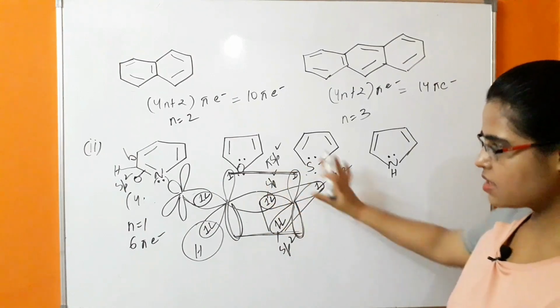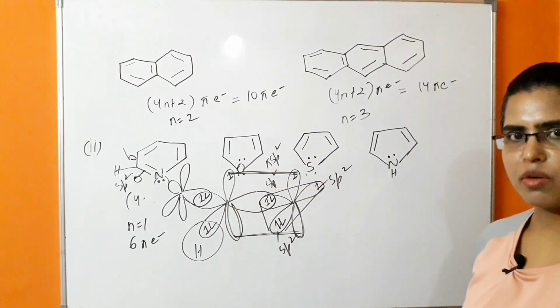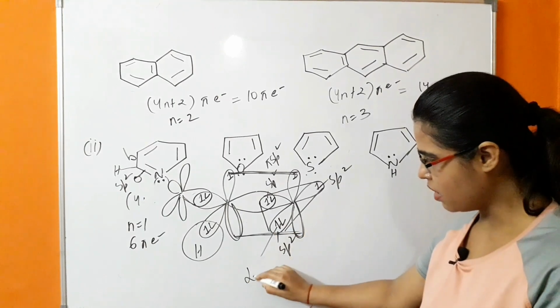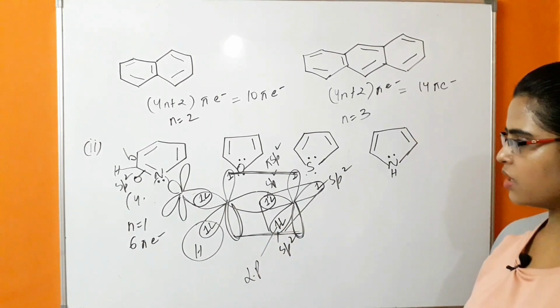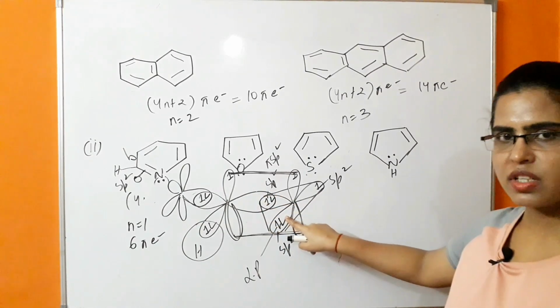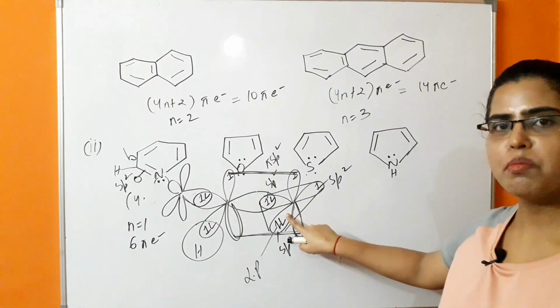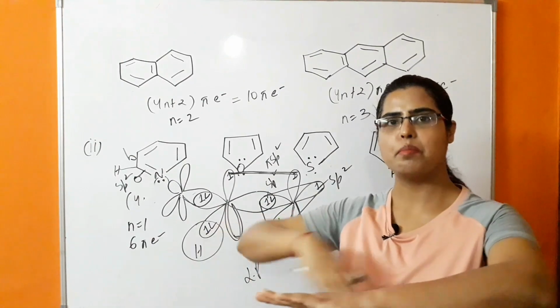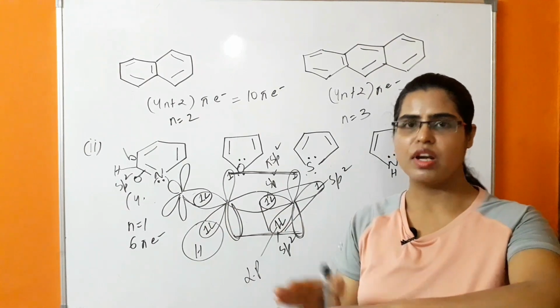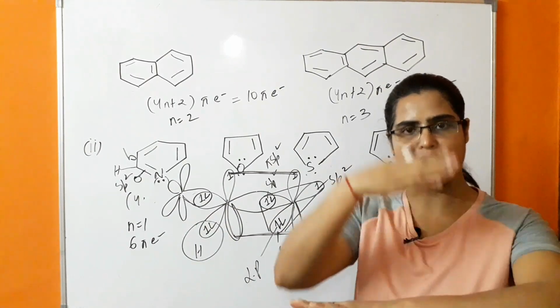By the help of this molecular orbital diagram, it is understood that this lone pair of nitrogen is present in one of the orbitals which is present in the plane. If it is present in the plane, then it will not be involved in the aromaticity.